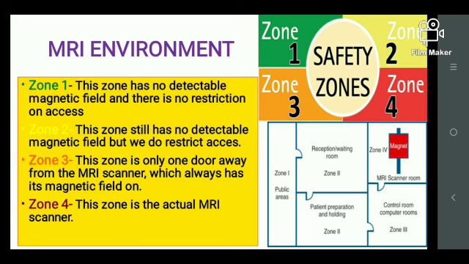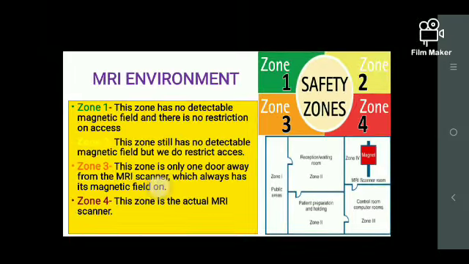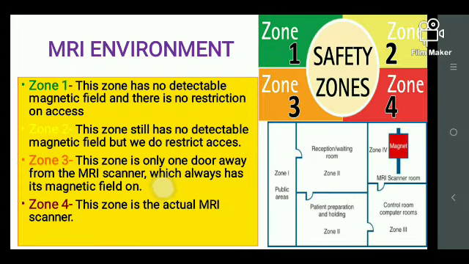Next is my zone 3. Zone 3 is just one step away from our scanner room, maybe our control panel areas and patient screening area. Zone 4 is the actual MRI scanning room, where this machine is placed and where your magnet is on. So this one is very, very dangerous. You can see it with the color code. I said that we are using three colors, green.